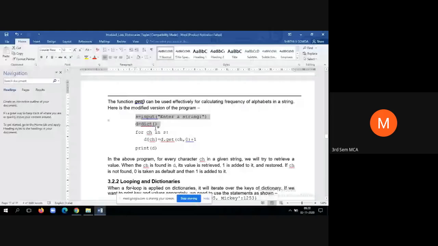Then we are creating an empty dictionary. Then we are applying a for loop for the entire string. Then d of ch is equal to d dot get of ch comma 0, plus 1. What is this plus 1? See, if the element is not existing, your default value is 0, then plus 1.